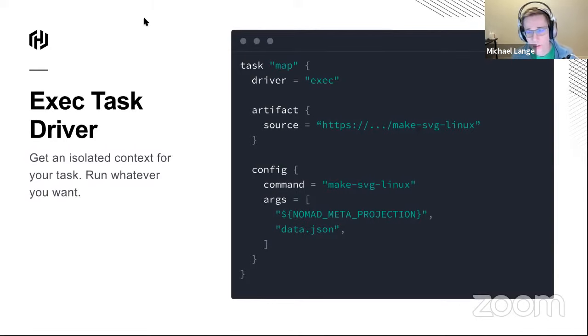The keen observer may have noticed that what this basically means is I'm downloading something off the internet and then immediately executing it. And that is not exactly a best practice. I will assure you that this is just YOLO demo code and that there are options to do things like checksumming or providing authentication for private file servers and whatnot.